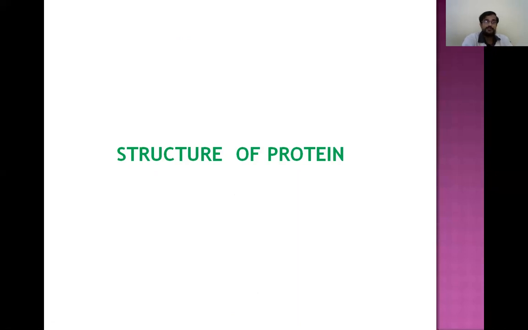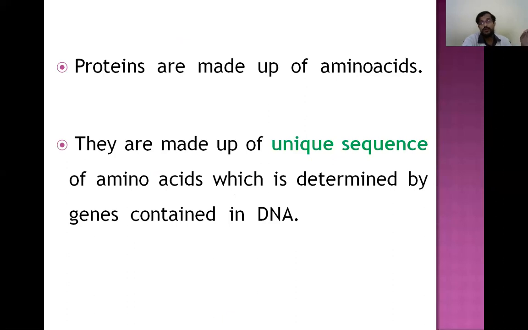Coming to the structure of protein, proteins are made up of amino acids, in a unique sequence of amino acids which is determined by genes contained in DNA. So we know proteins contain polypeptide chains, and these polypeptide chains are synthesized from amino acids. The addition of amino acids takes place in the cytoplasm, and this depends upon the mRNA, and this mRNA is transcribed from a part of DNA, that is the gene. So that's why the unique sequence depends upon the gene contained in DNA.